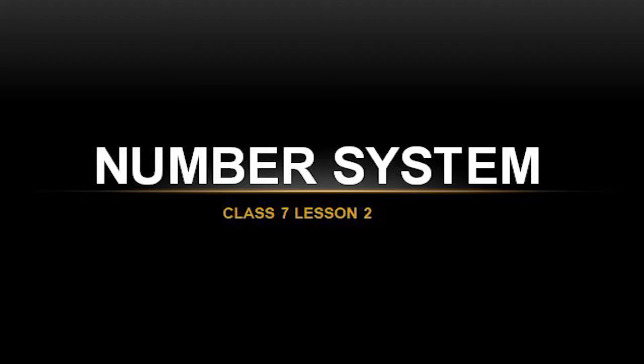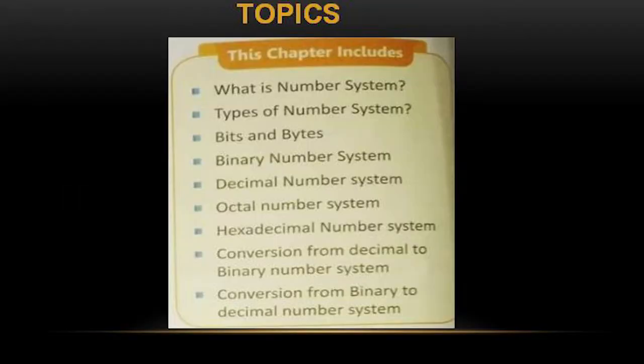Today we are going to learn a new lesson called number system. Class 7, lesson number 2. Topics covered in this lesson are: what is number system, types of number system, bits and bytes, binary number system, decimal number system, octal number system, hexadecimal number system, conversion from decimal to binary, and conversion from binary to decimal number system. It is a very small lesson. Let us have a look.